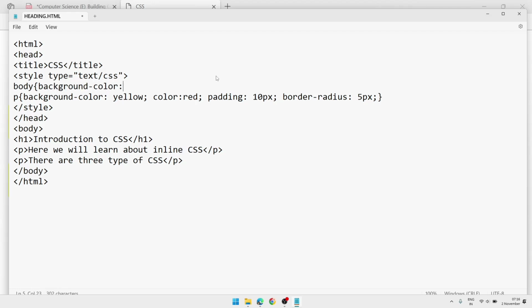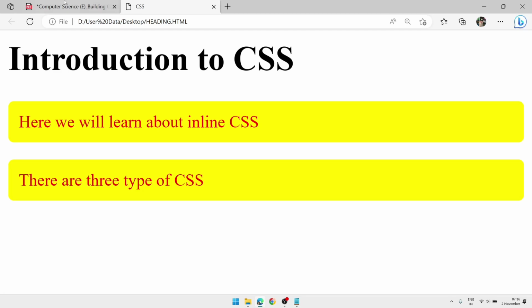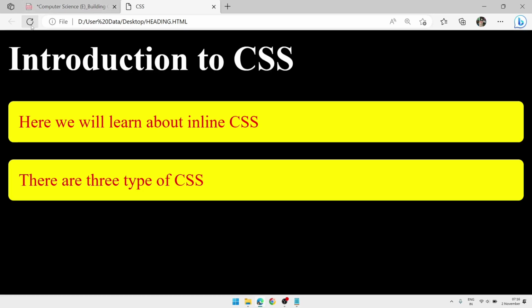Background color, whatever color we want, suppose black, and color white, and bracket close. So two properties I have added, background and color. So you can see, background color changes to black, text color changes to white for the whole document, but these two paragraphs, this style is not applied because I have already assigned a different style for these two paragraphs.